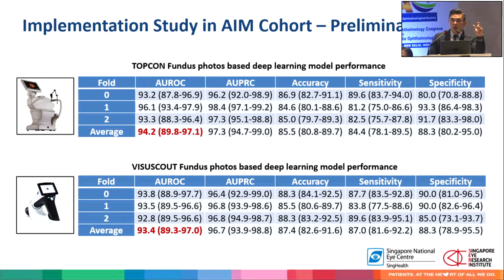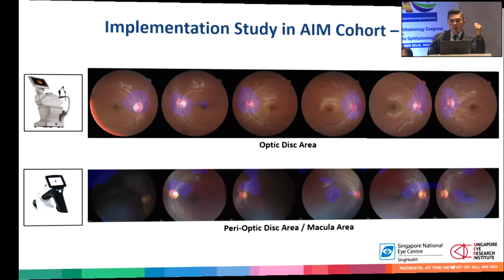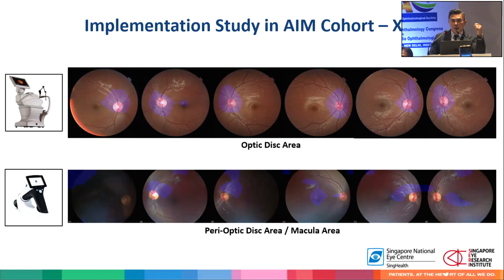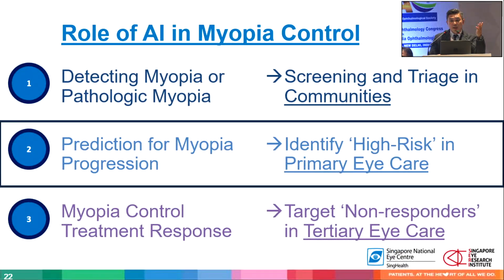And what's most important is image quality, but the good news is that a lot of the AI is now finding, with saliency and heat maps and explainability, that the area of the fundus image does not have to be so big. So I think in the near future we'll see more of these technologies using AI to detect myopia. Second aspect is, as I said, who is going to progress?